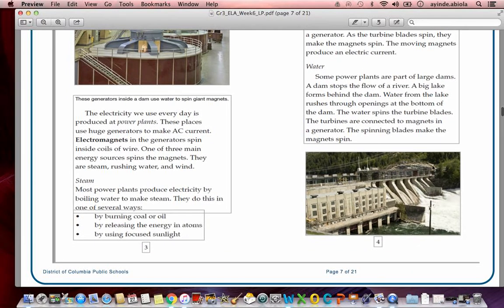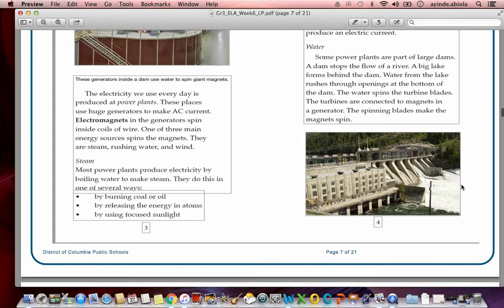And here is an example of that, as I just stated, an example of a dam that we use to make power that we use in our everyday lives.